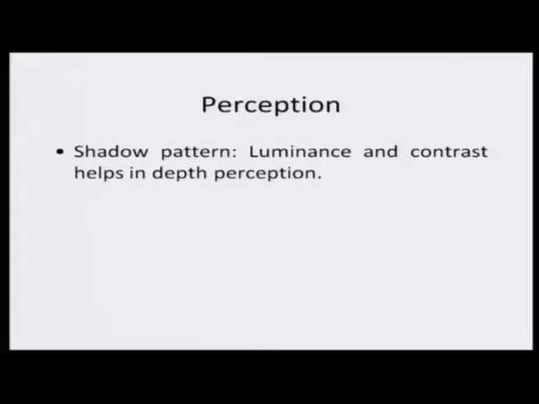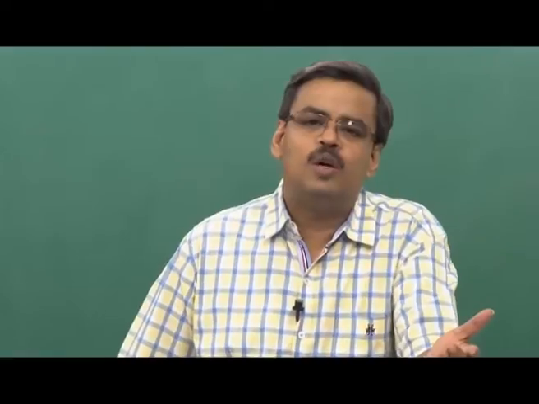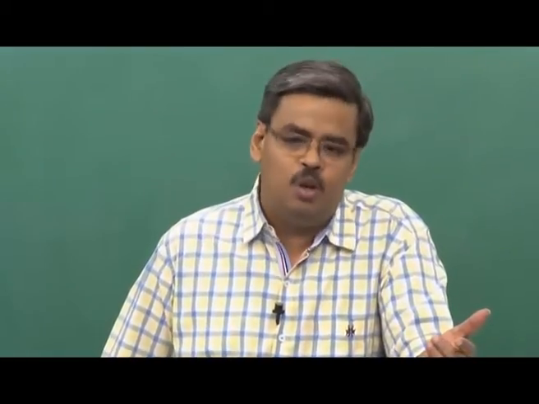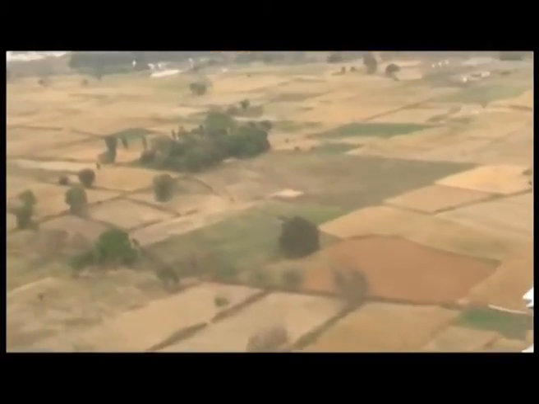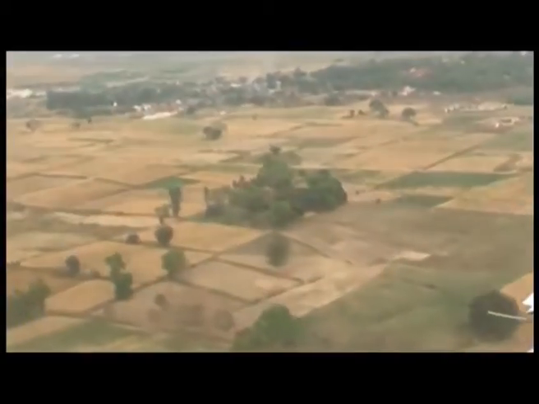Now, we come to the shadow pattern. Shadow, you know, wherever you have light, you will always have a shadow if an object is put there. So, luminance and contrast, they help us understand the depth. Okay. And because it helps us understand the depth, if you inverse the phenomena, you can say that this also helps us understand the height of the object. Now, look at this video. This is the aerial image of IIT Kanpur.